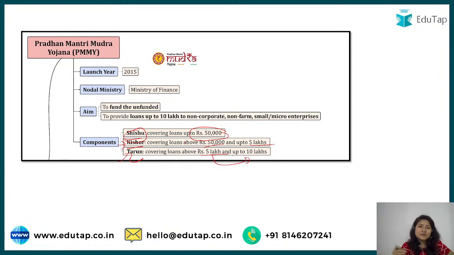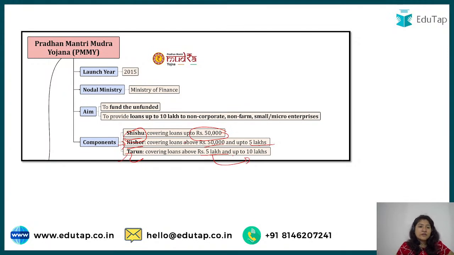Basically these are the names of the stages of a person. Shishu means child, right? So that is why lesser amount. Then Kishore means adolescence, so that is why it is intermediate between Shishu and Tarun. And Tarun means adult. So that is why the maximum loan that you are availing comes under the Tarun component.